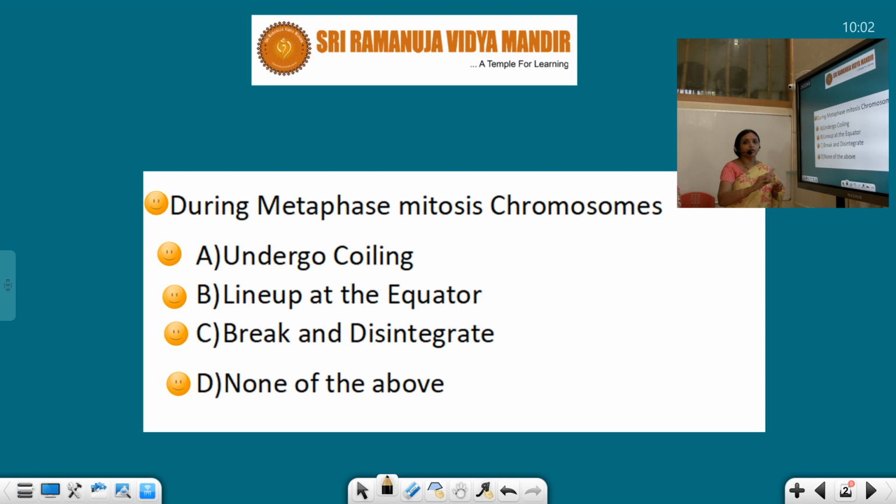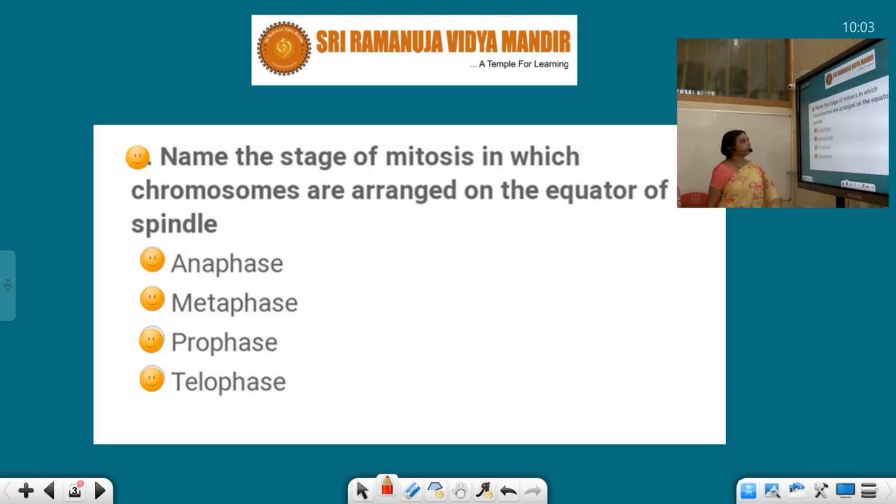Now let's see the second question. Name the stage of mitosis in which chromosomes are arranged on the equator of the spindle. It is a similar question with a little difference. There we asked what happens in the metaphase stage, and we saw the chromosomes are arranged on the equatorial plate.